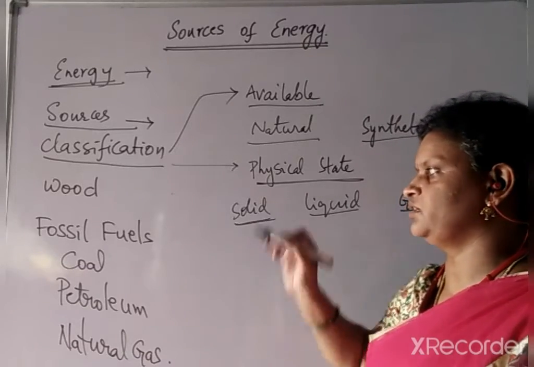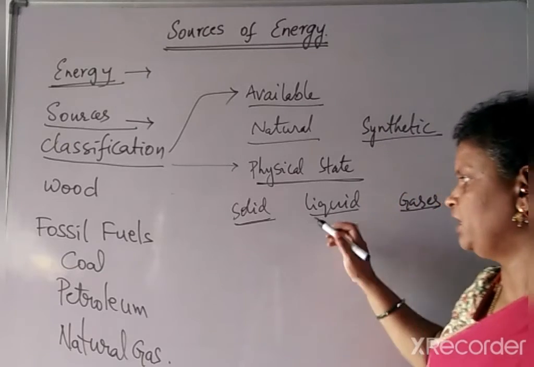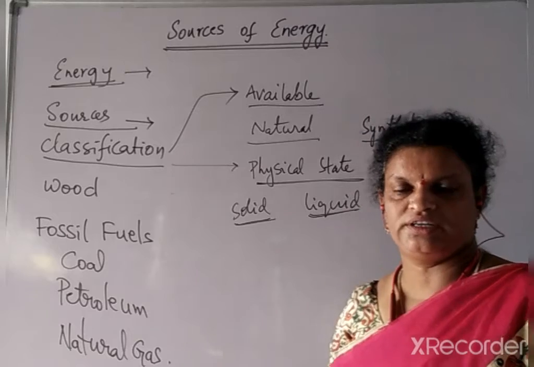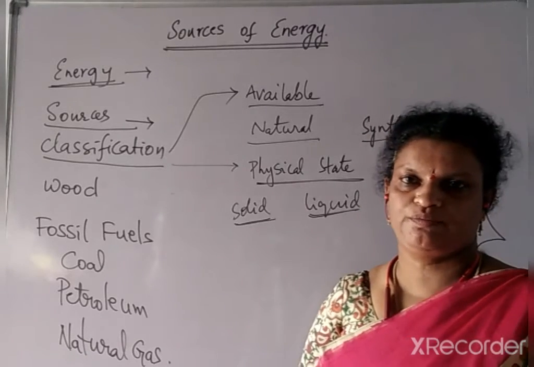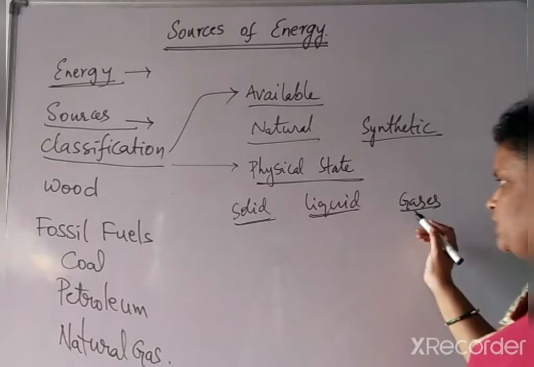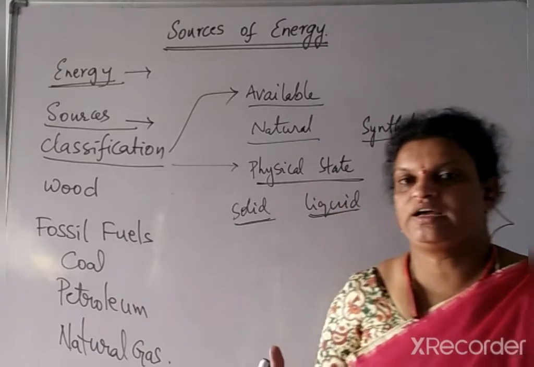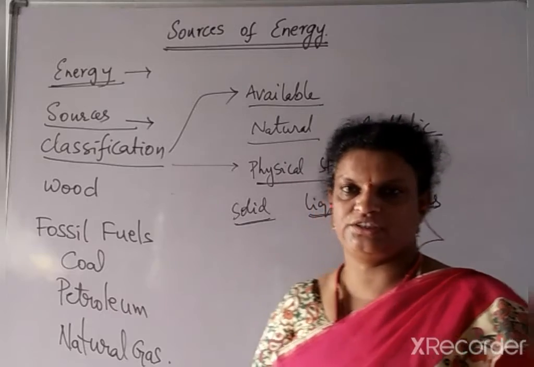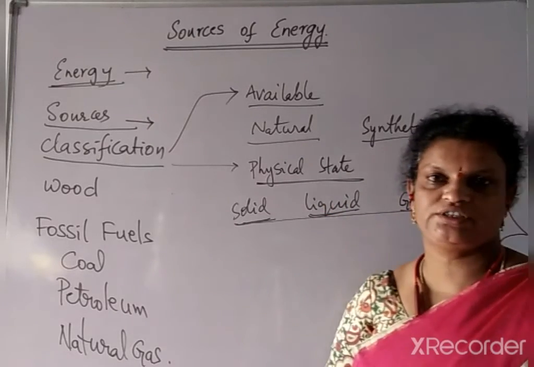All these we can classify under solid sources of energy. Liquid: we have petroleum, petrol, diesel. All these we can write under liquid sources of energy. Even water we can write, because from water also we are getting energy. Next, gases like CNG and LPG. Different types of gases like methane and butane are also sources of energy. So based on physical state also we can classify the energy resources.